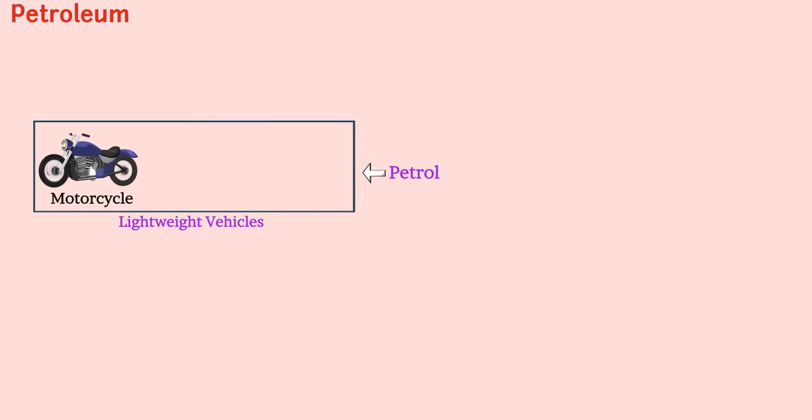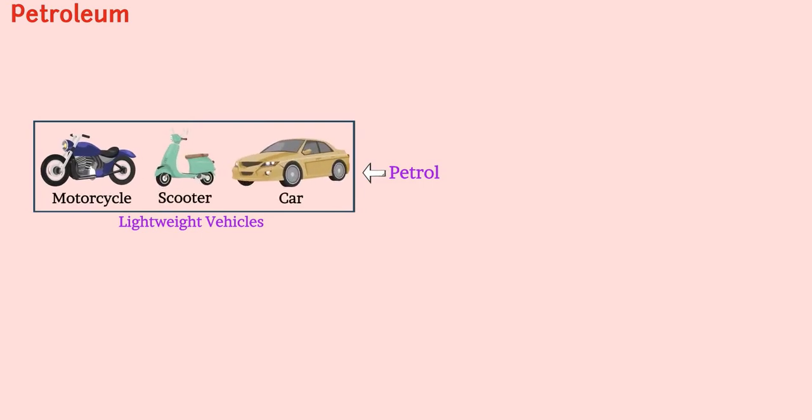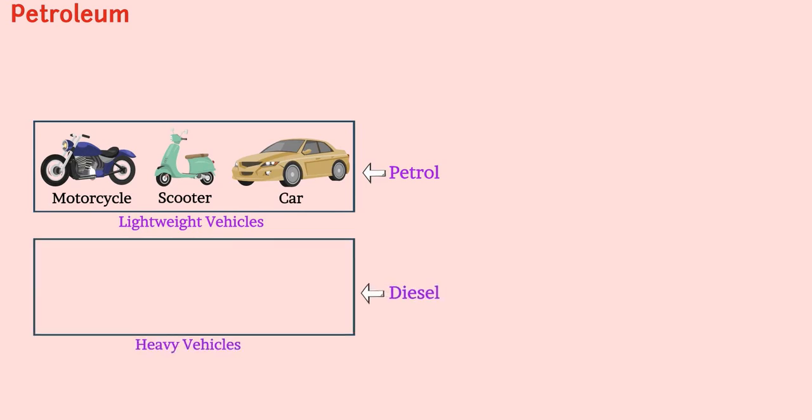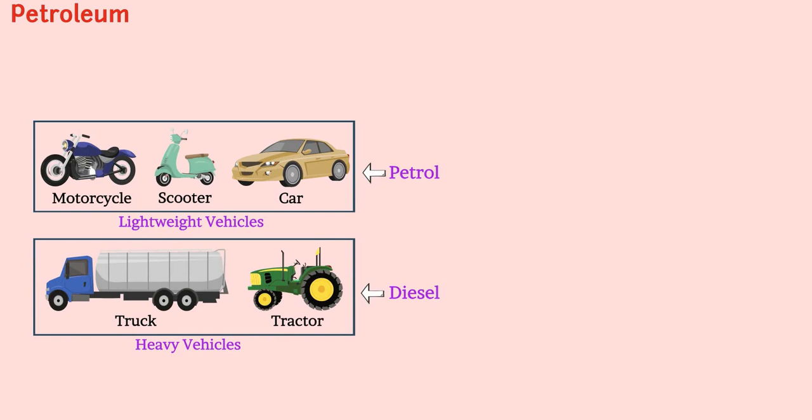Dear students, we use petrol in lightweight vehicles like motorcycles, scooters, cars, etc. Similarly, we use diesel in heavy vehicles like trucks and tractors. The natural resource from where we obtain petrol and diesel is called petroleum, which is also called crude oil.